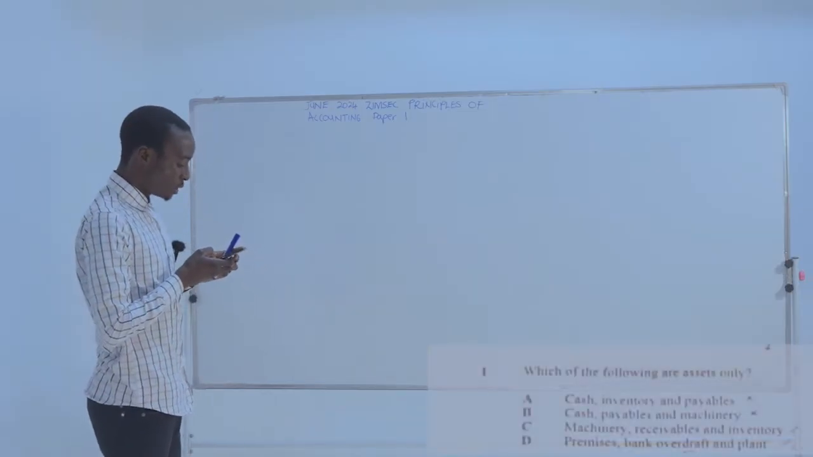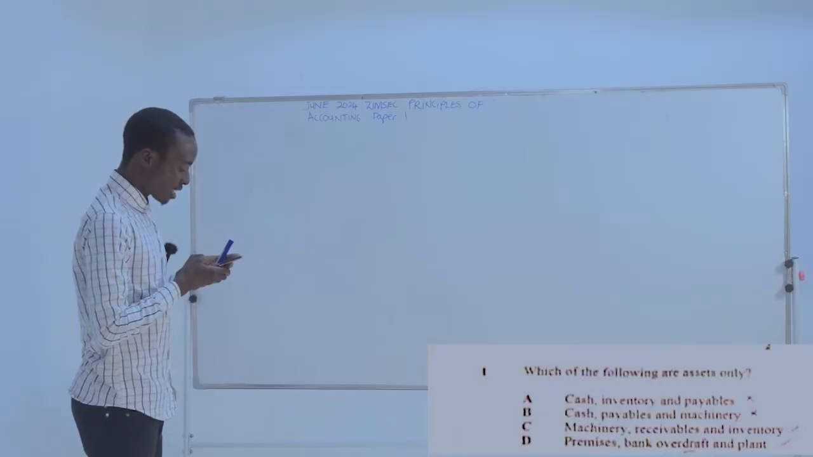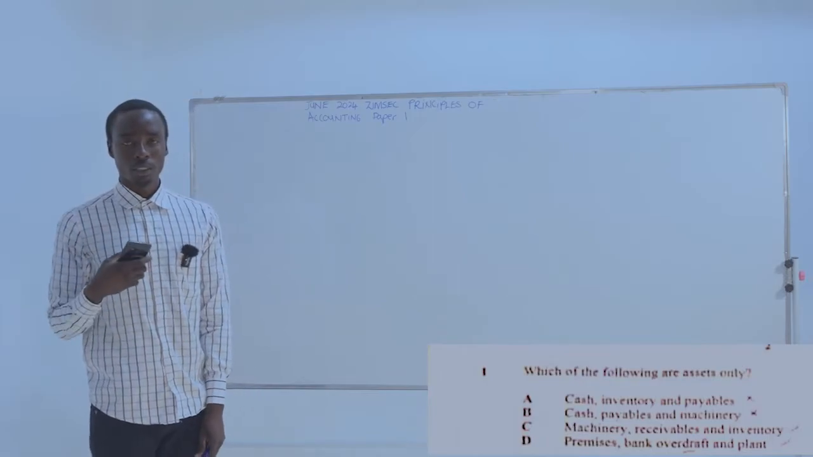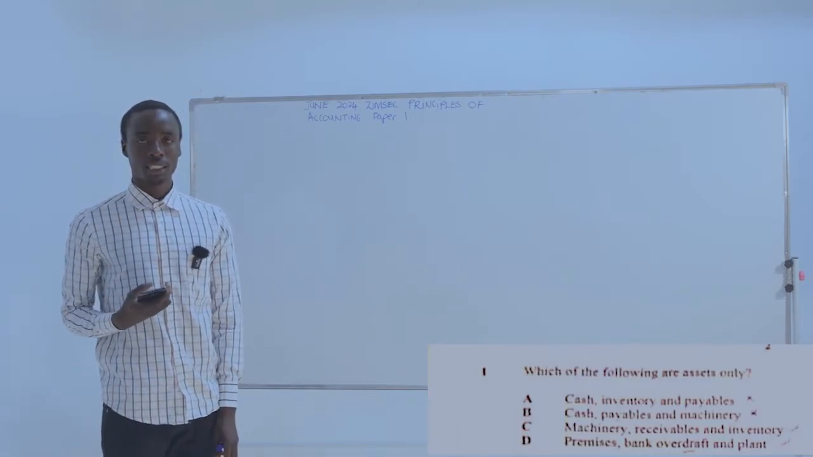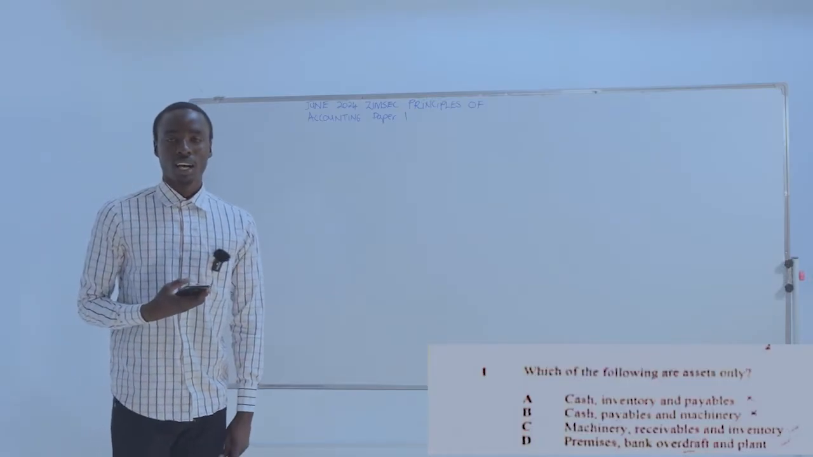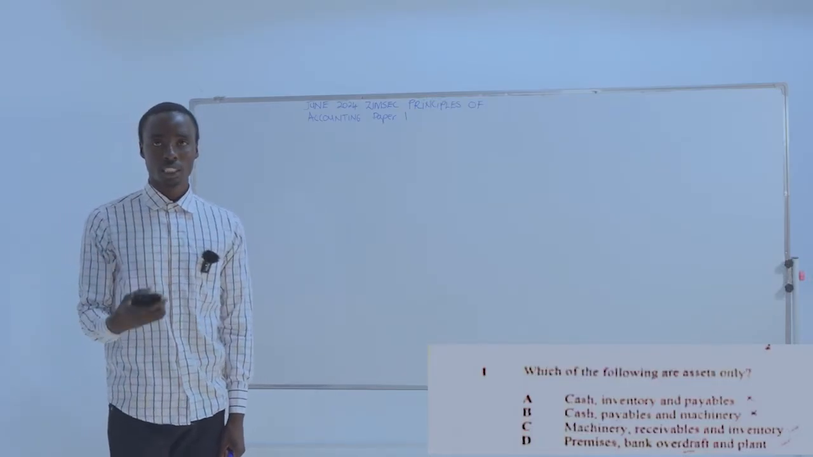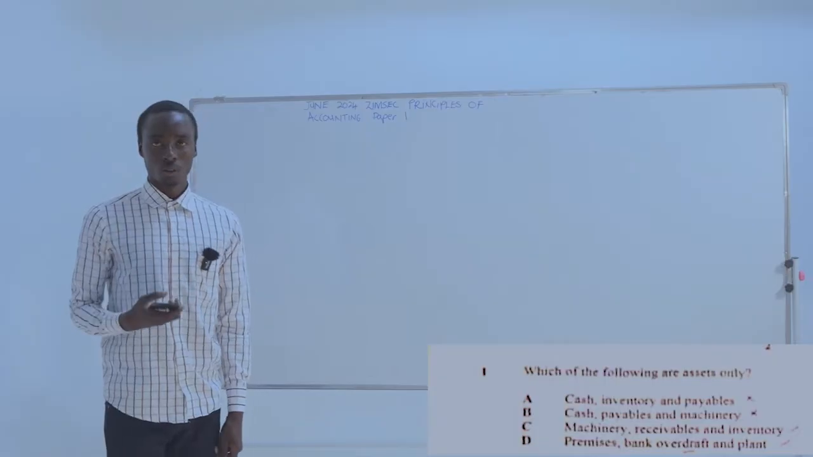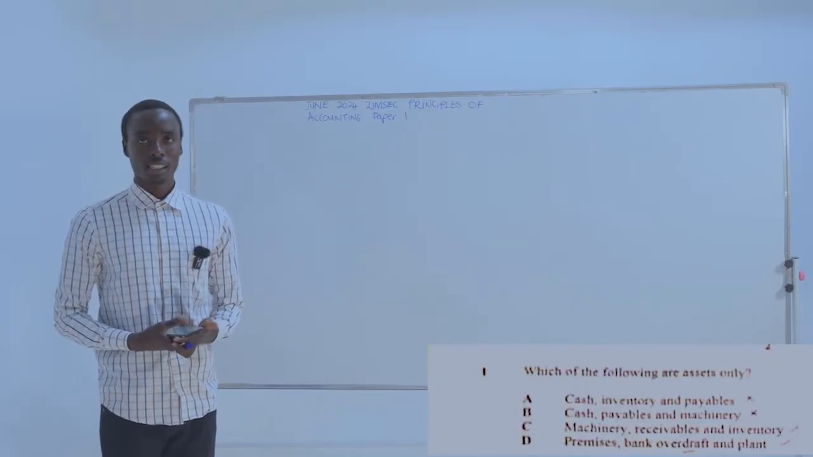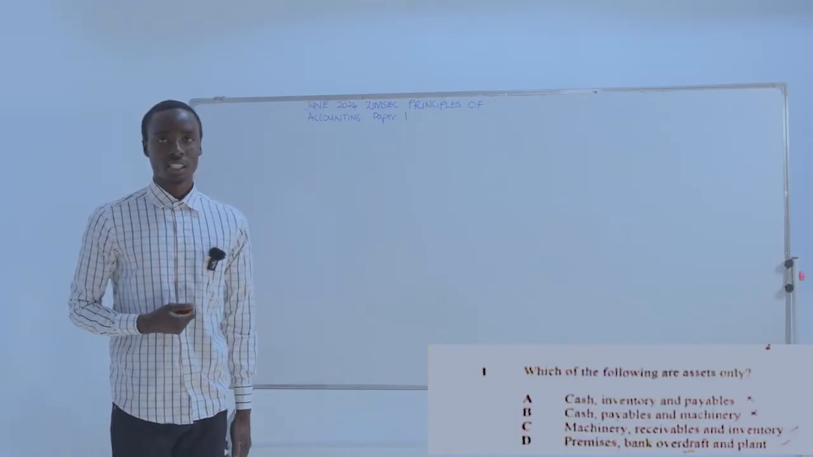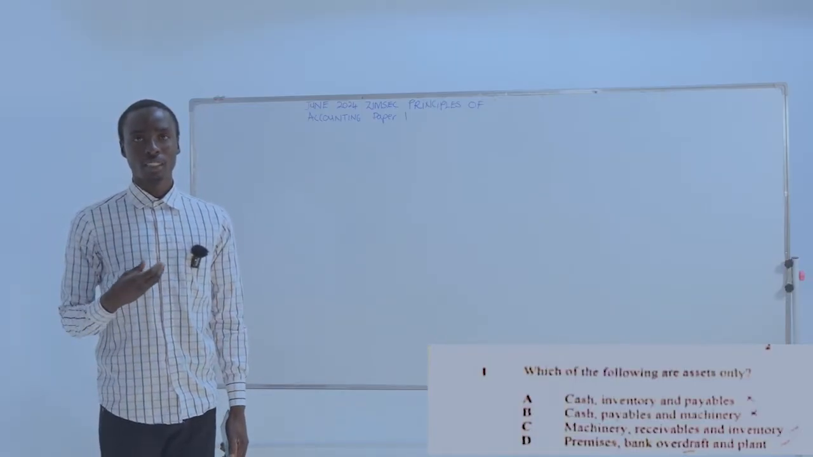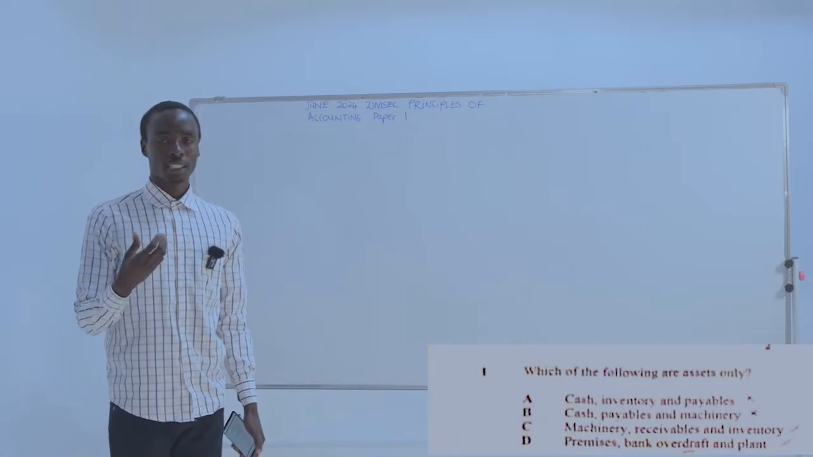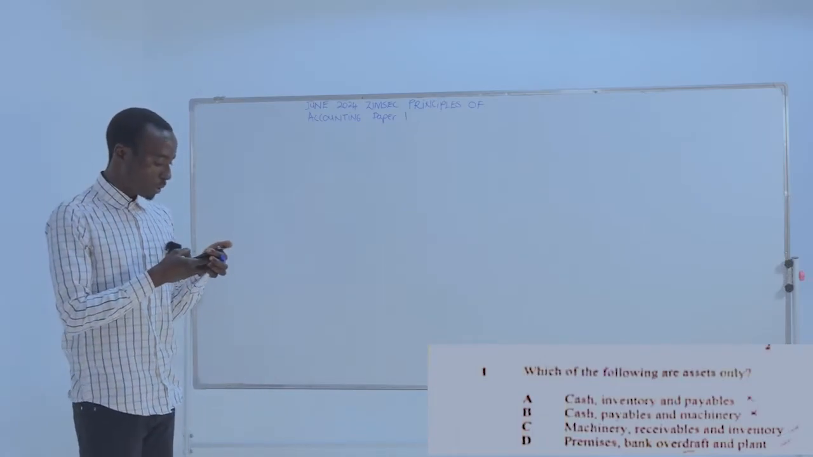Number 1. Which of the following are assets only? When you talk about assets, we are talking about the items which are owned by the business, both intangible and tangible items. Intangible items, these are items that can be converted into cash, for example, inventory, cash at bank, and cash itself. Then tangible assets, these are non-current assets. Non-current assets, these are assets which can last longer in the business. For example, motor vehicles, machinery, plant and equipment. So let's look for my answers now.